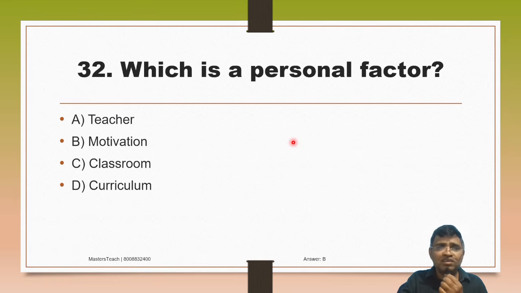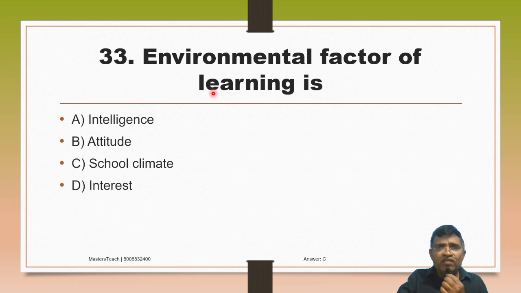Which is a personal factor? A, teacher, B, motivation, C, classroom, D, curriculum. So motivation is a personal factor. What is the motive of learning? What is the motive of doing? Option B. Then 33. Environmental factors of learning is A, intelligence, B, attitude, C, school climate, D, interest. So the environmental factor of learning is school climate.